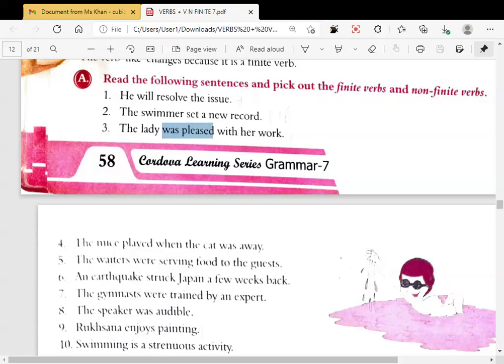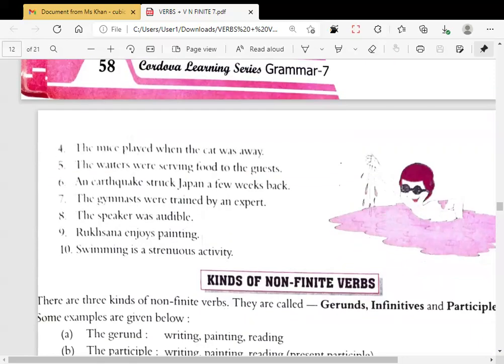The mice played when the cat was away. So here, it has two verbs, was and played.